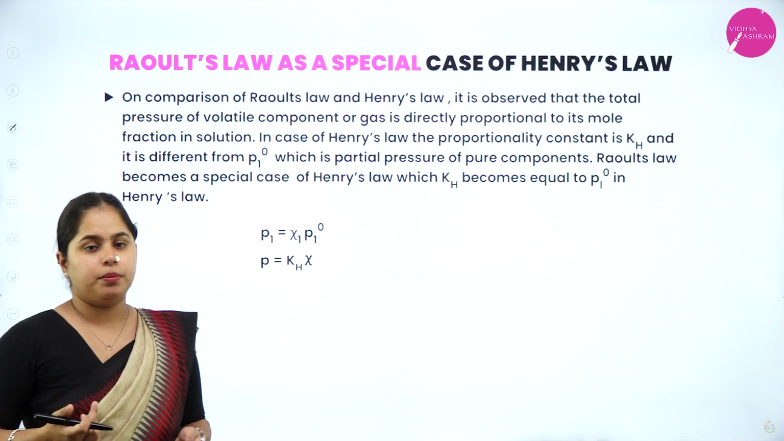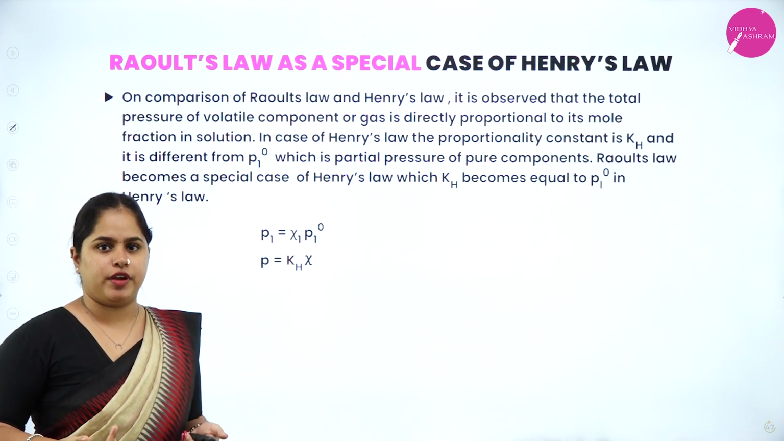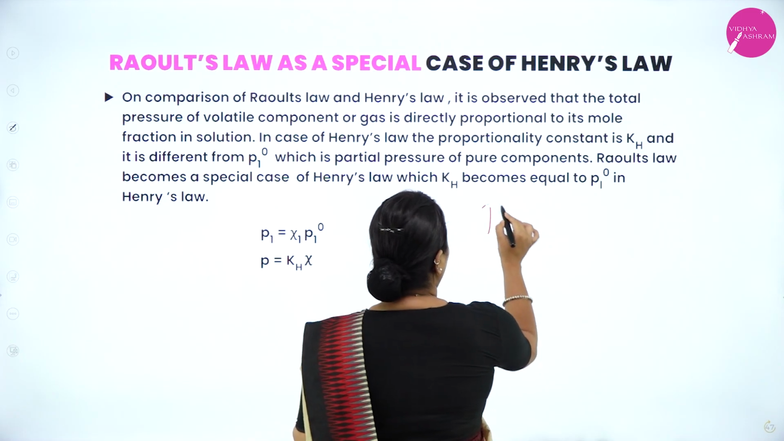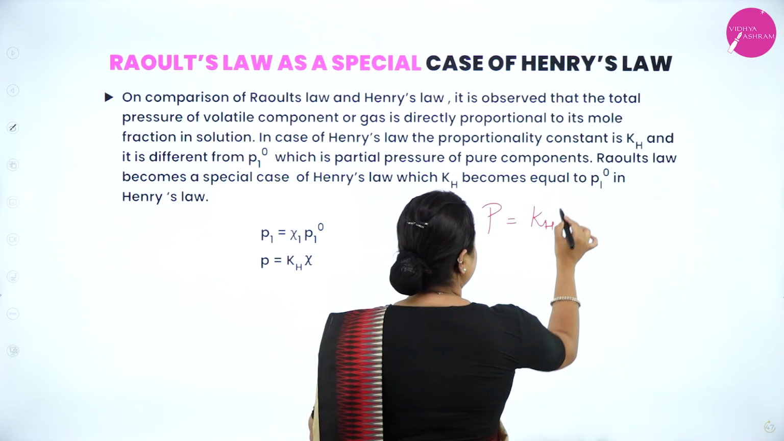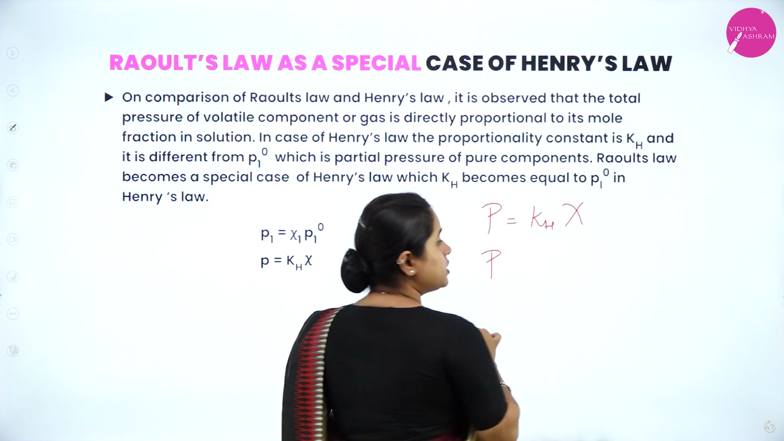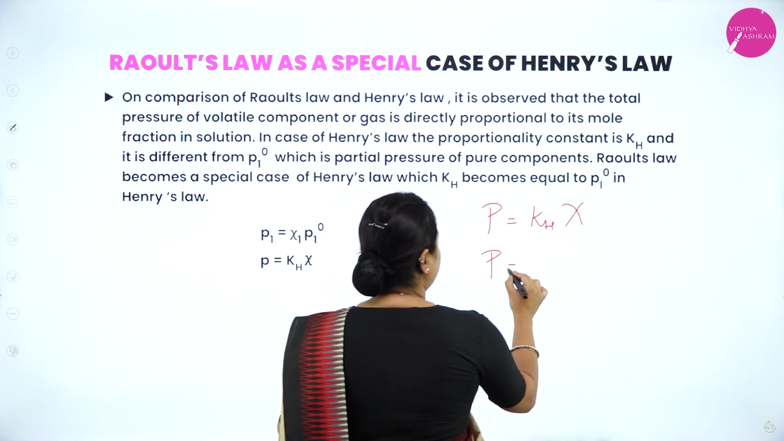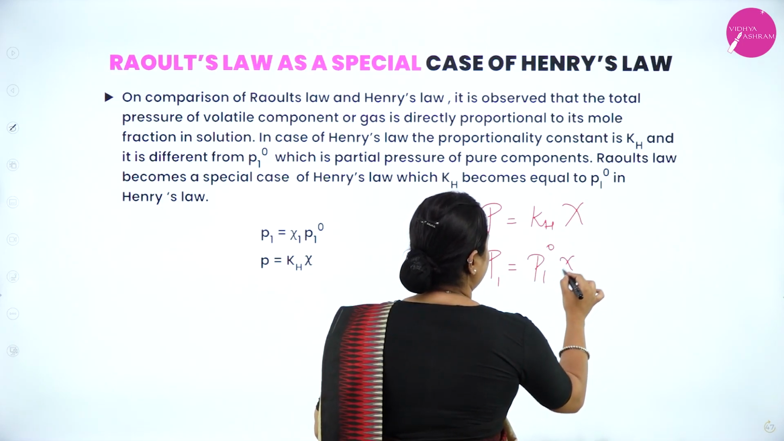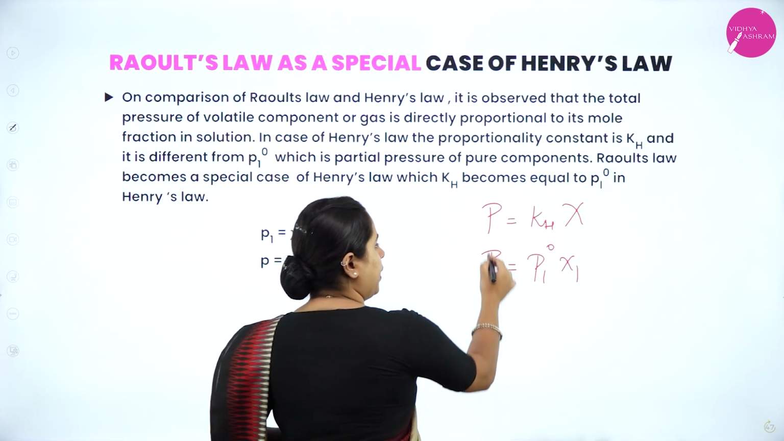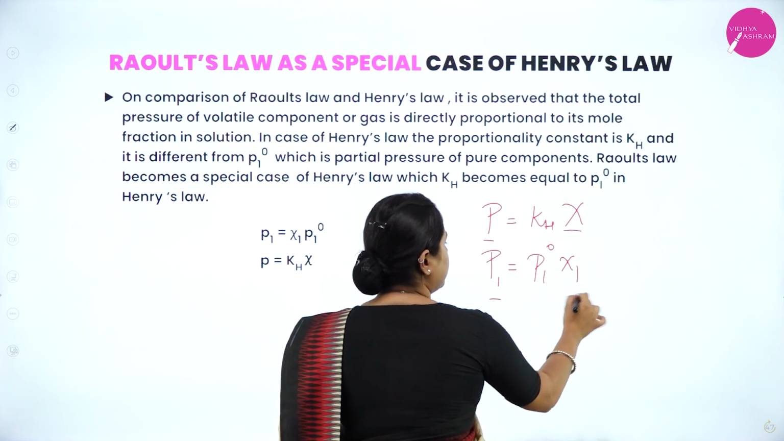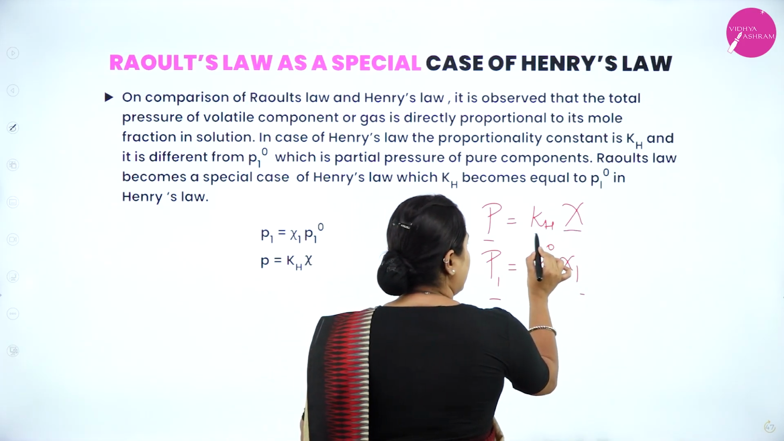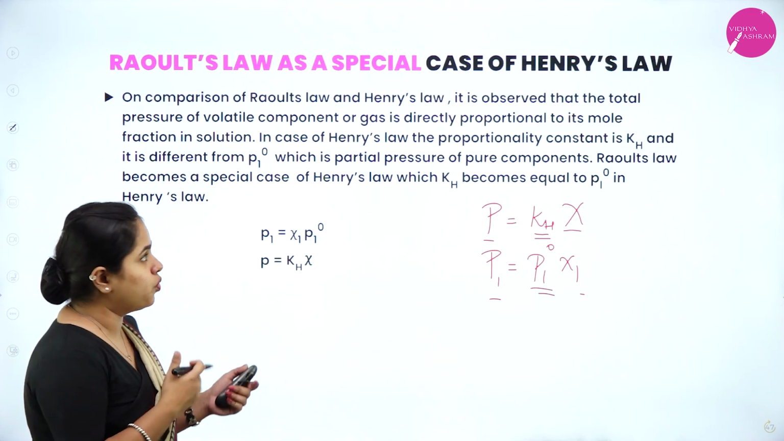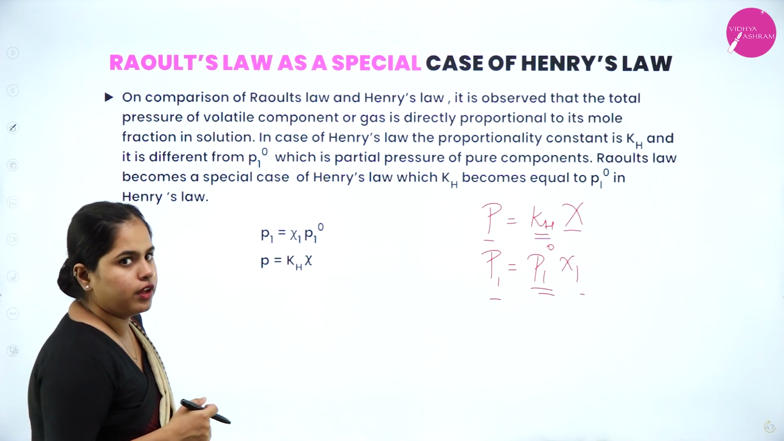Now, as I told you in the beginning, Raoult's law is a special case of Henry's law. So you can compare these two equations and see. What was Henry's law? P is equal to Kh into chi. And what was Raoult's law? For example, we can take P1: P1 is equal to P1 naught into chi1. So from here itself, you can see you have partial pressure on both sides, and you have mole fraction on both sides. But you have Henry's constant here and pure vapor pressure here. That is the only difference. So you can see it's a special case of Henry's law.